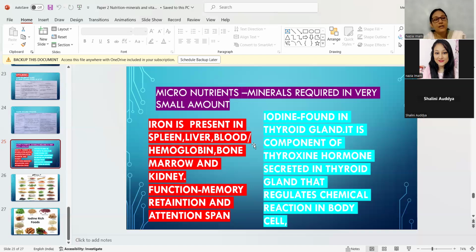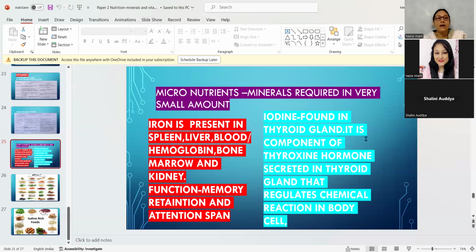Shalini, everybody means all of you must know that the internal organs are made up of blood content. That's why many of the internal organs look red, like the kidney, which is maroon in color. Liver is also red. Spleen color is also reddish. So it means they contain iron in them.